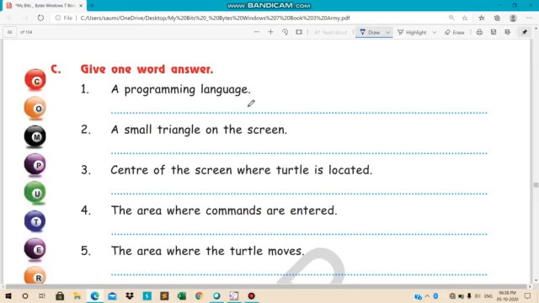So what is the programming language? Name any language which you know. Logo. So logo is what? Logo is a programming language.